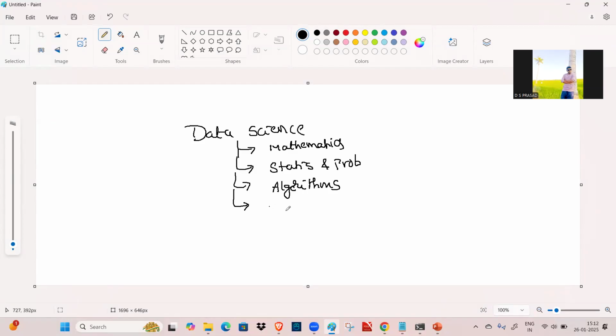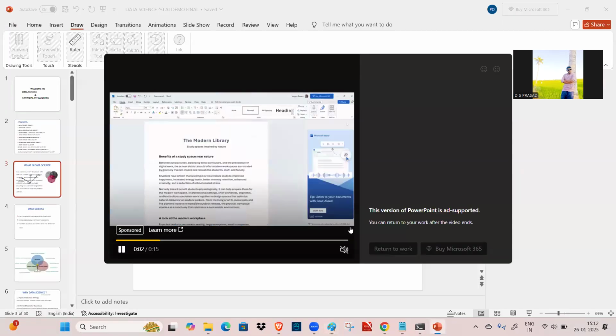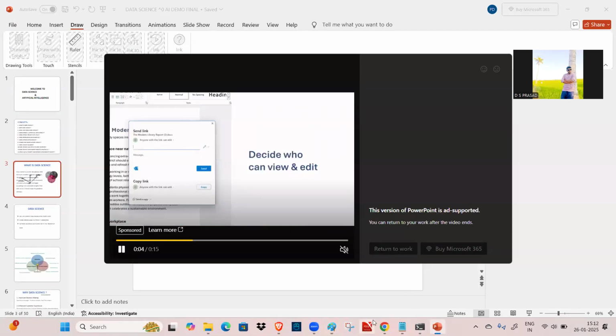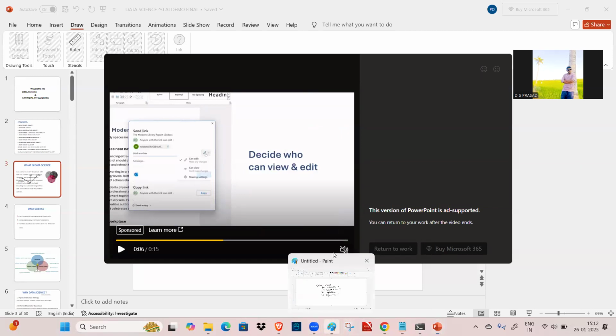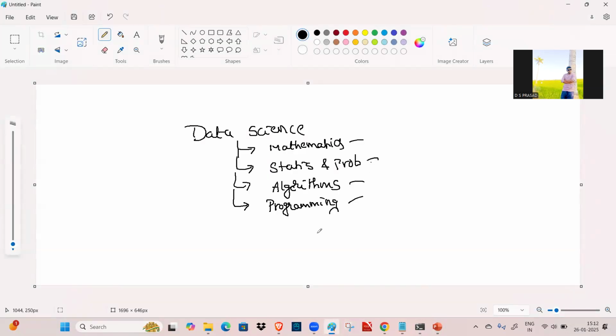Then we use programming as one of the interdisciplinary fields. All this comes under interdisciplinary fields. That's why data science is called an interdisciplinary field, because we are using all these things.